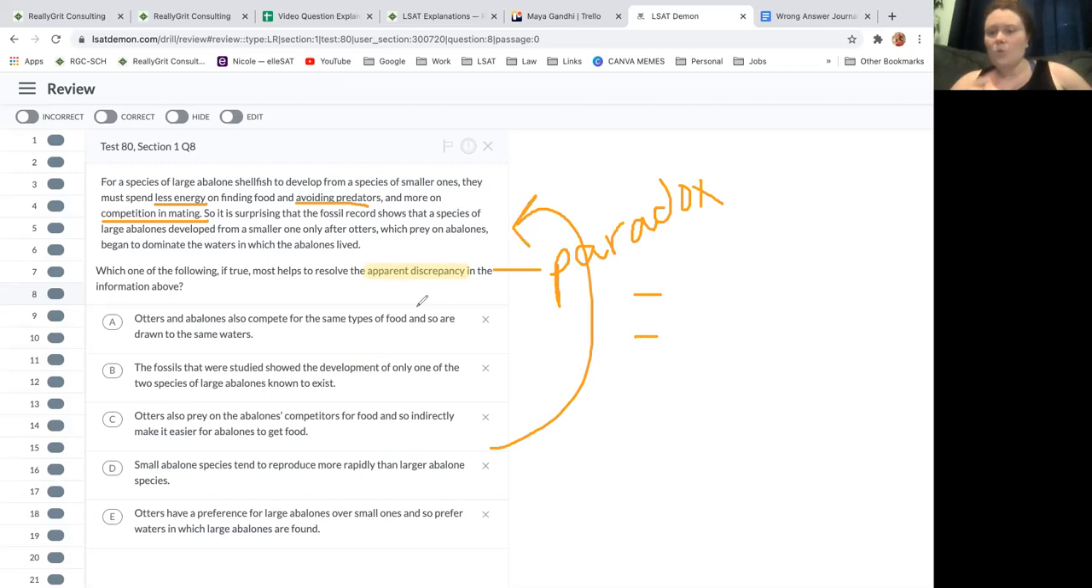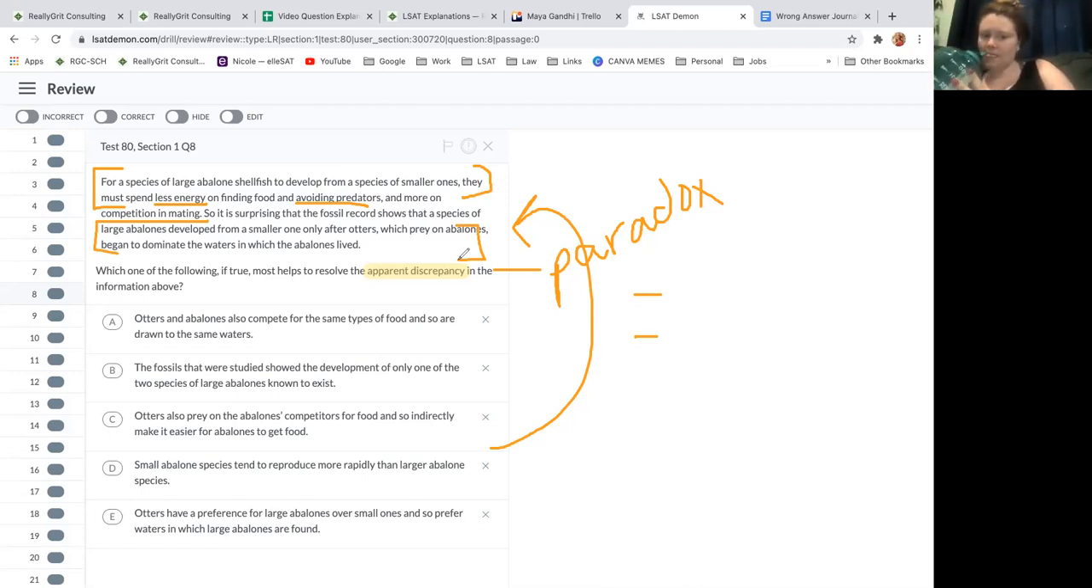And so we want to think about what would allow these two things to be true at the same time. It's true that for large species to get bigger, this is what they have to do, but also that these things developed after the otters. So make a prediction of what would allow these two things to be true at the same time, or to explain this discrepancy. Okay. Maybe the abalones are really good at avoiding the predators. Yeah, so it doesn't take that much time to do that. Yeah. Perfect. Okay. Start with A.